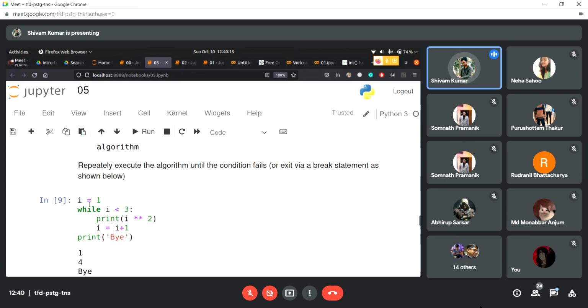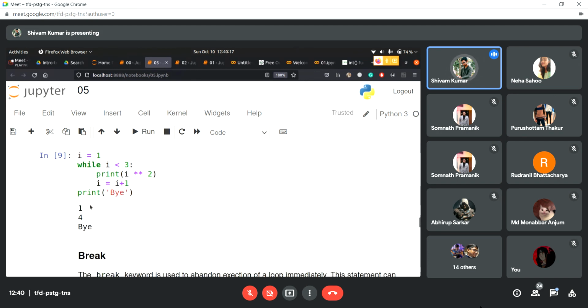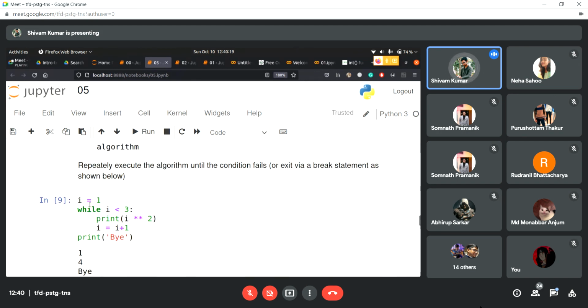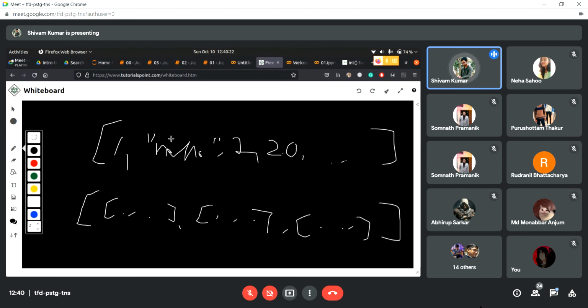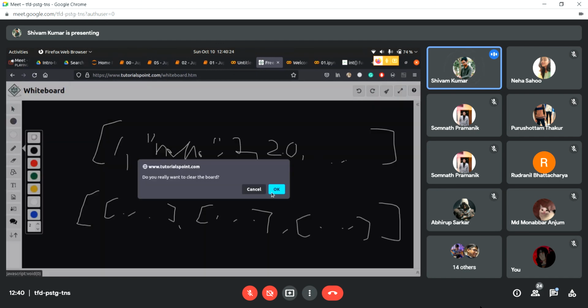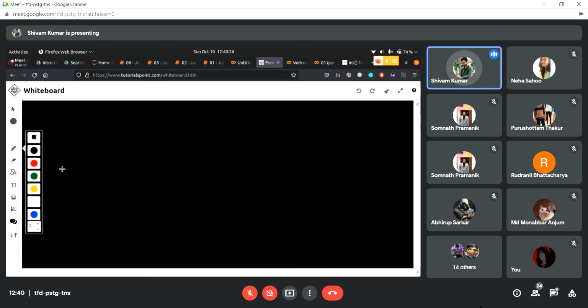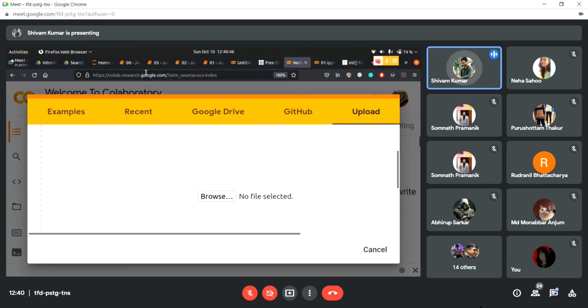So now let's talk about the while loop. A for loop is great when we know that we have a list, when I know what I'm iterating through, when I know that there are elements here and I can iterate through them. But suppose I don't know that I have these elements or what these elements are. In that case, I can use a while loop.